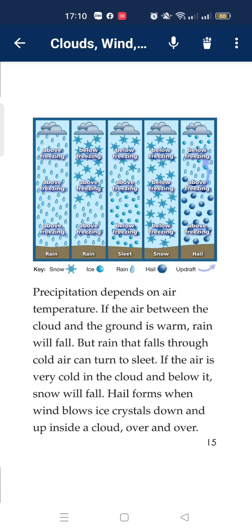Precipitation depends on air temperature. If the air between the clouds and ground is warm, rain will fall. But rain that falls through cold air can turn to sleet. If the air is very cold in the cloud and below it, snow will fall. Hail forms from ice that bounces up and down inside the cloud, over and over.